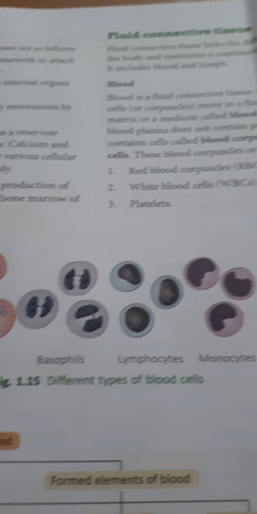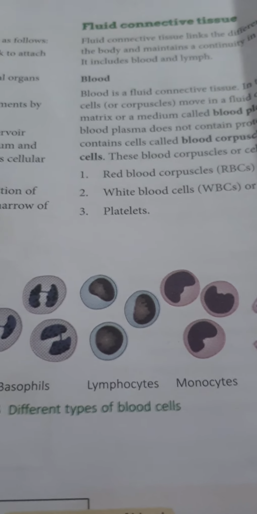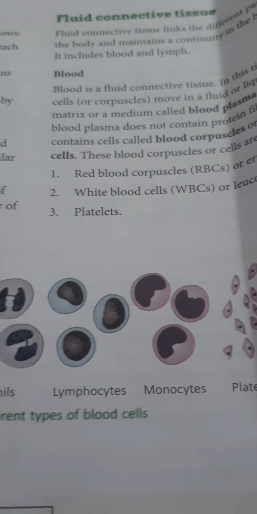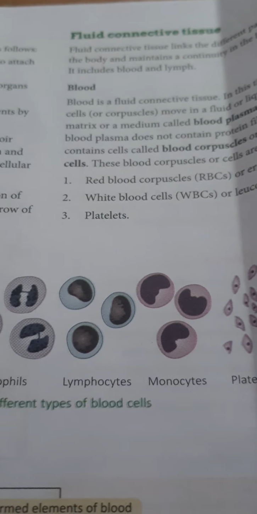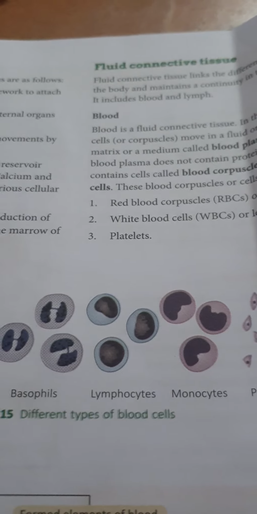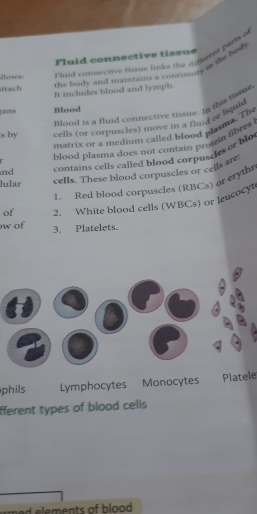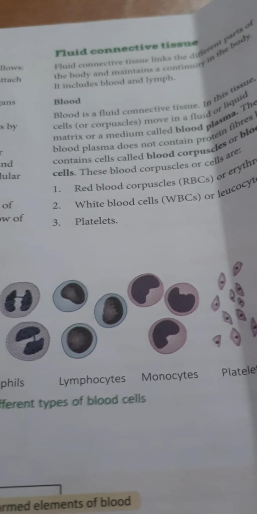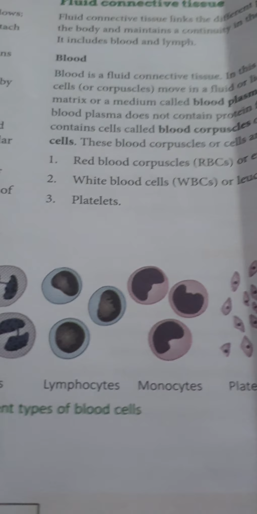So this was the whole description about the blood. I hope you have understood very well. So in short, the definition of blood will be: blood is a fluid connective tissue that consists of plasma, blood cells and platelets. Now we are going to study the types of blood cells.